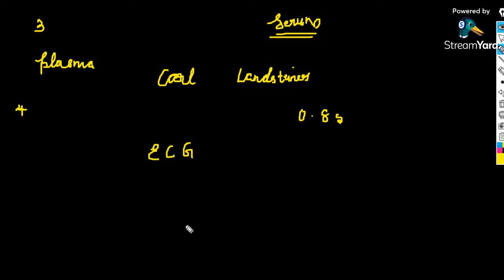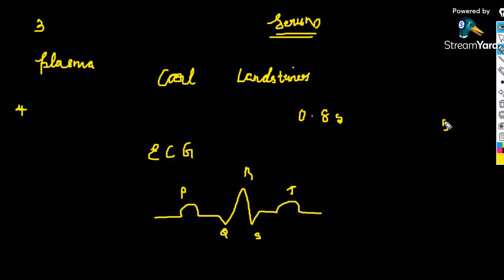And after that, the graph, that is the electrocardiogram, you have discussed the different types of waves found in it: a P wave, QRS complex, and a T wave. These are the five waves found in an ECG.